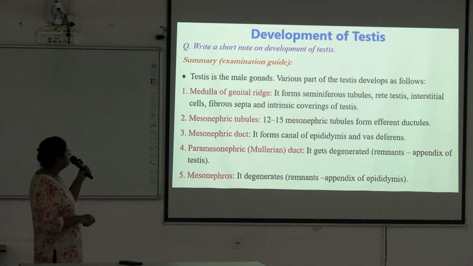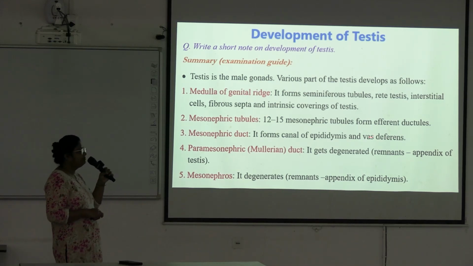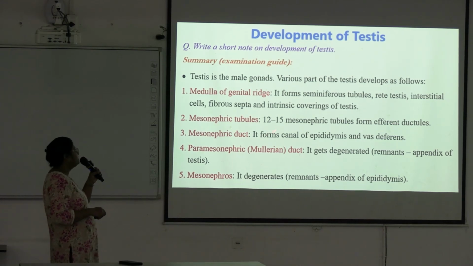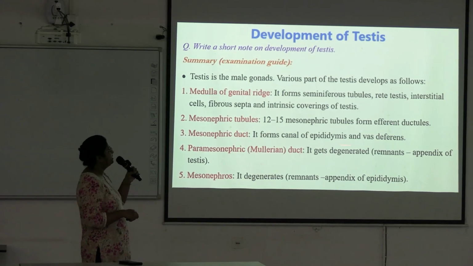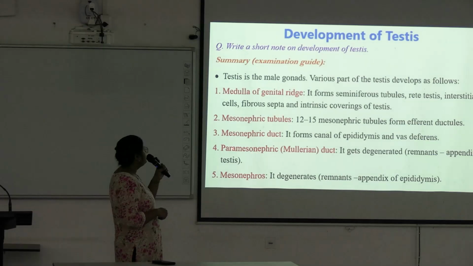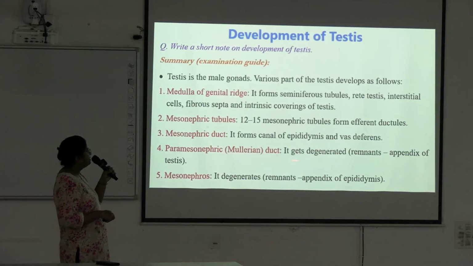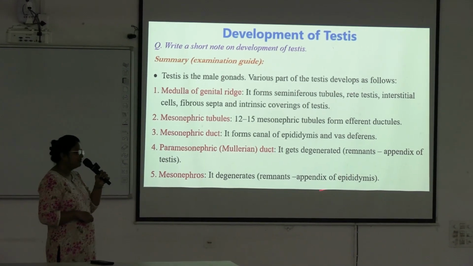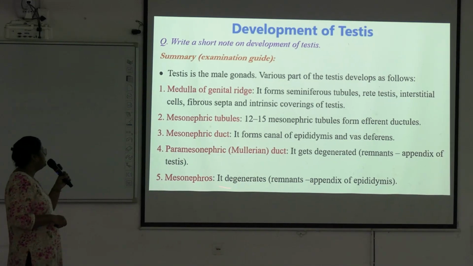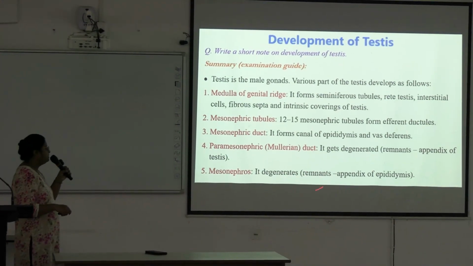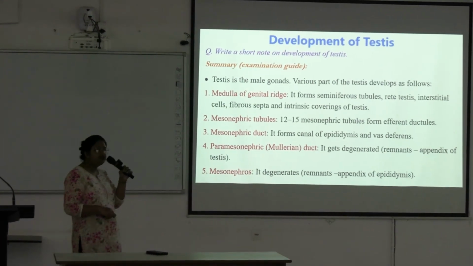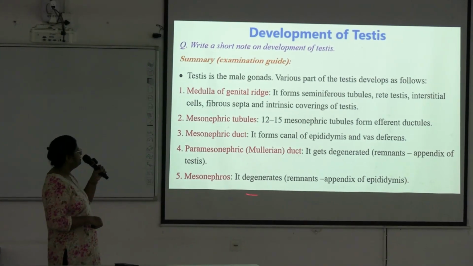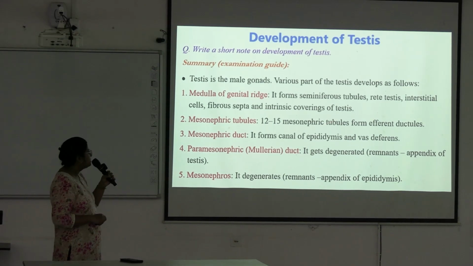Then mesonephric tubules, there are 12 to 15 mesonephric tubules. They form the efferent ductules. Mesonephric duct forms canal of epididymis and vas deferens, and paramesonephric or Mullerian duct gets degenerated and forms the remnant appendix of the testis. Next is mesonephros, it degenerates and forms remnant called appendix of the epididymis. So these are the developments from genital ridge and different ductal systems.